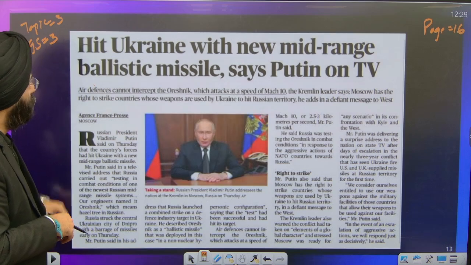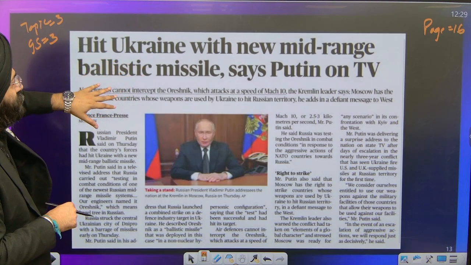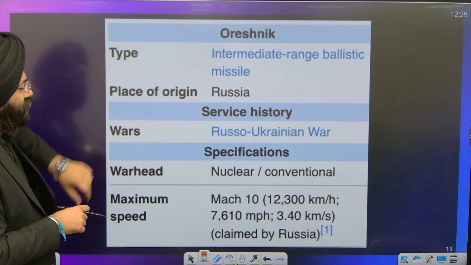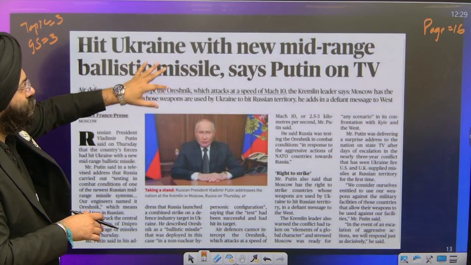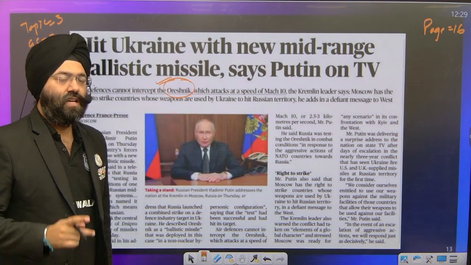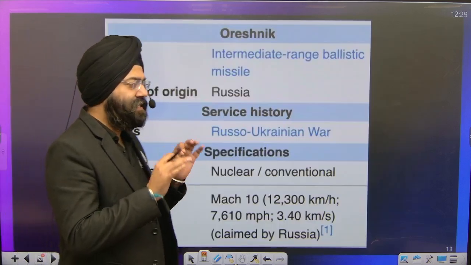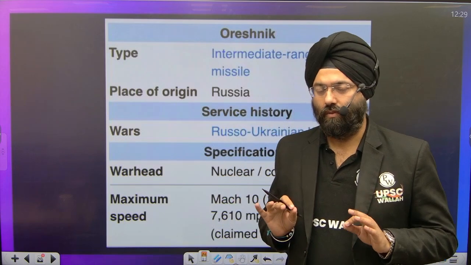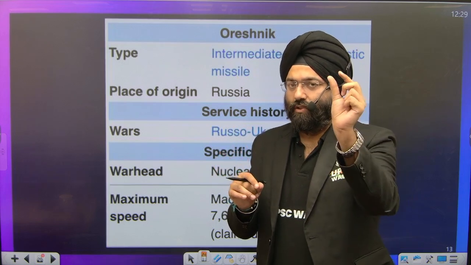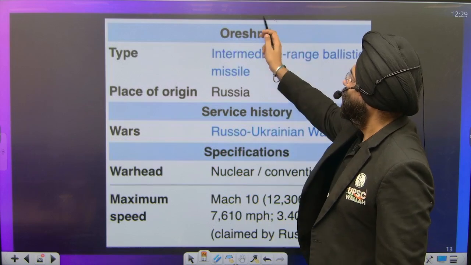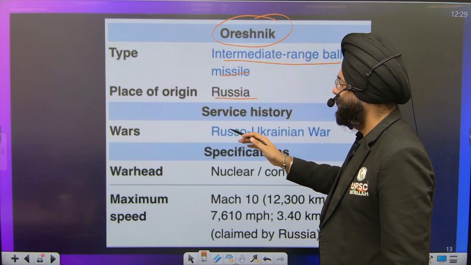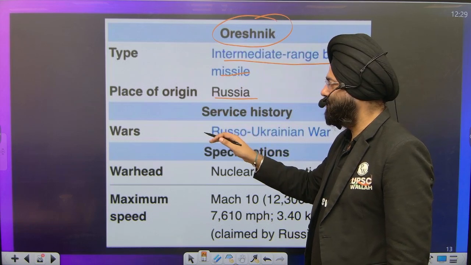As we move ahead: Russia hits Ukraine with new mid-range ballistic missile, Putin says. GS2, GS3, topic 3. Now please understand, when we talk about this new mid-range ballistic missile, there is a word mentioned over here, the name of the missile. Details about this missile are not clear right now. We do not know. So what is available? That is why we are mentioning that this can be asked as one word in your prelims. The name is Oreshnik. It is an intermediate range ballistic missile, place of origin Russia, currently being tested by Russia. That means during the Russia-Ukraine war right now.